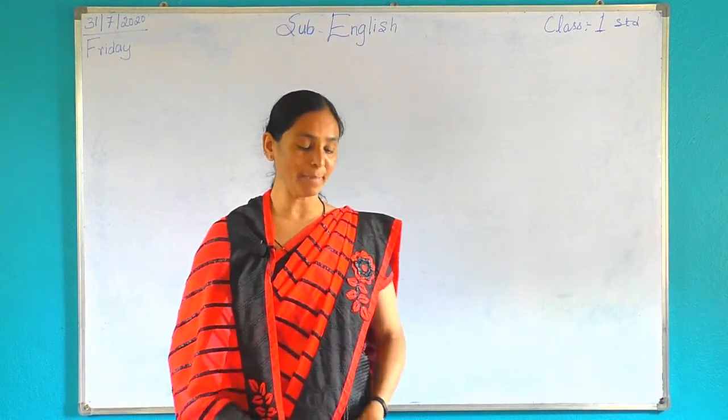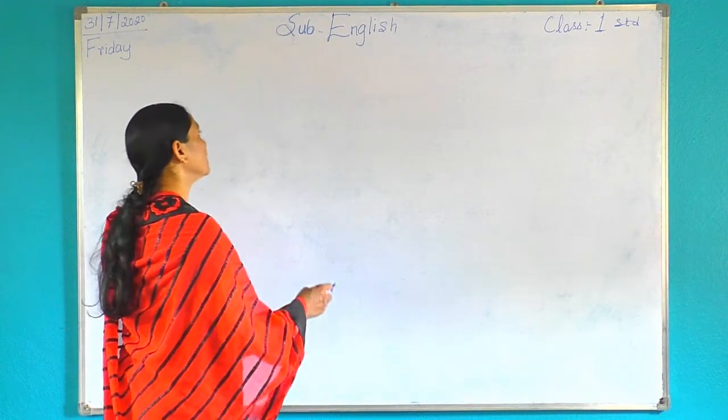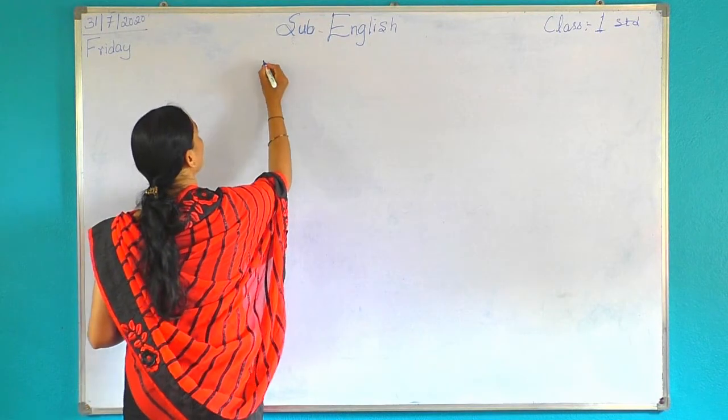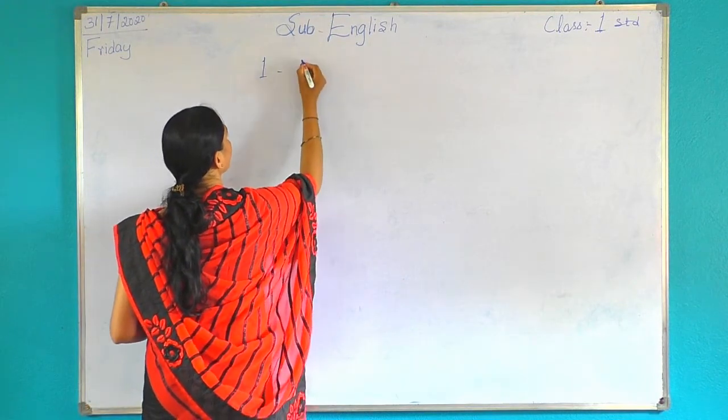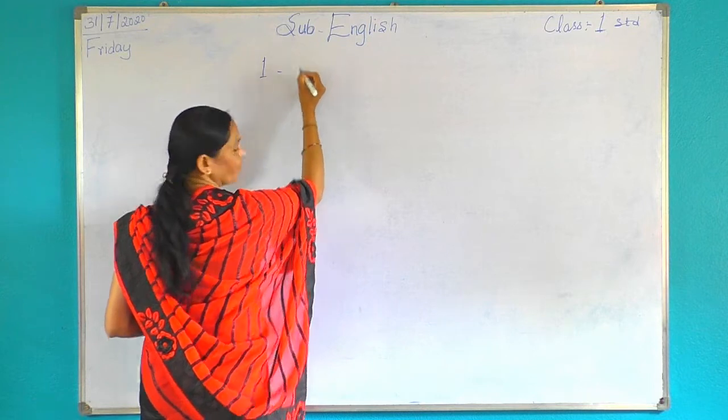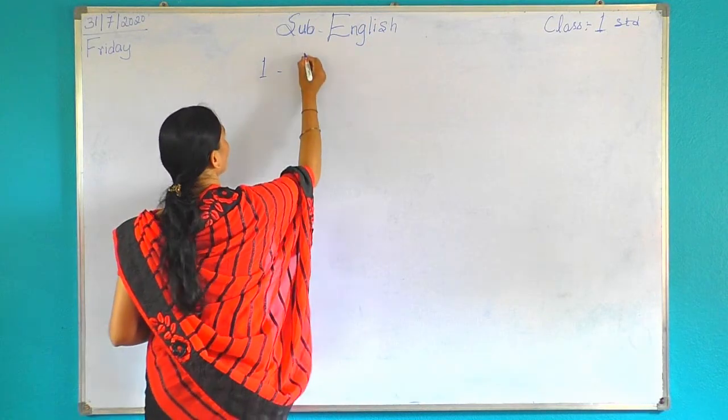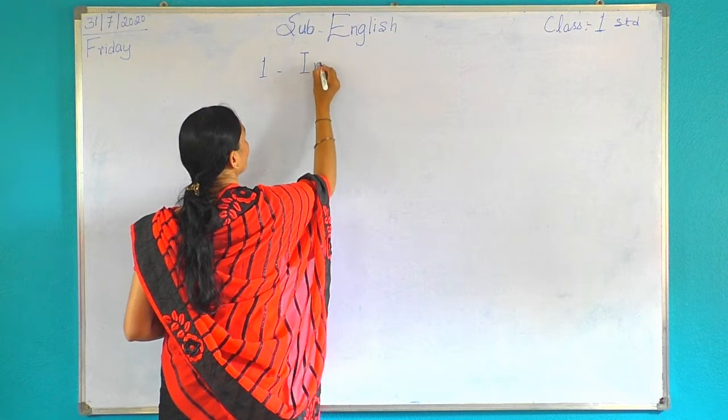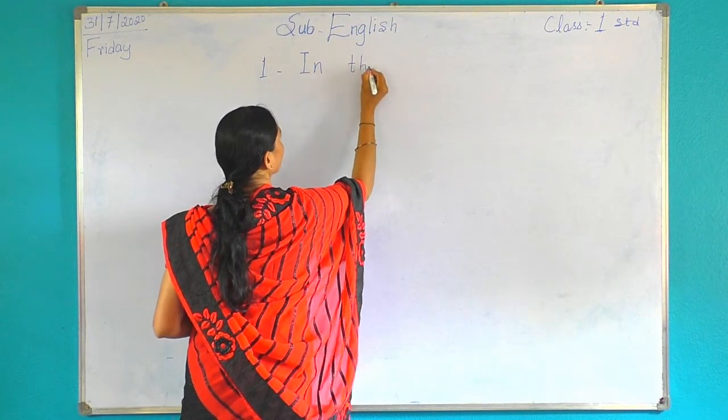Let us start the same lesson. Lesson number 1. Yesterday we told half lesson. Then today we can start again, continue. The lesson name is In the Park. What is the lesson name? In the Park.